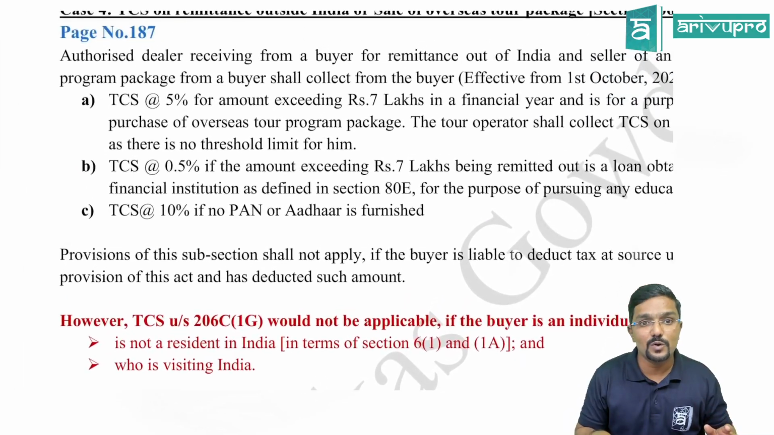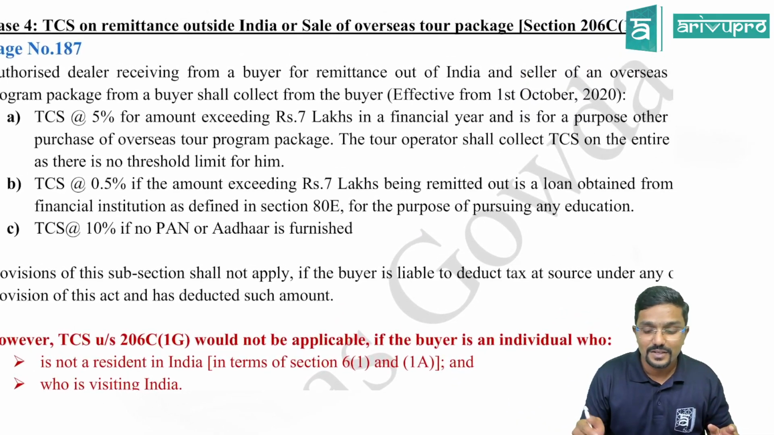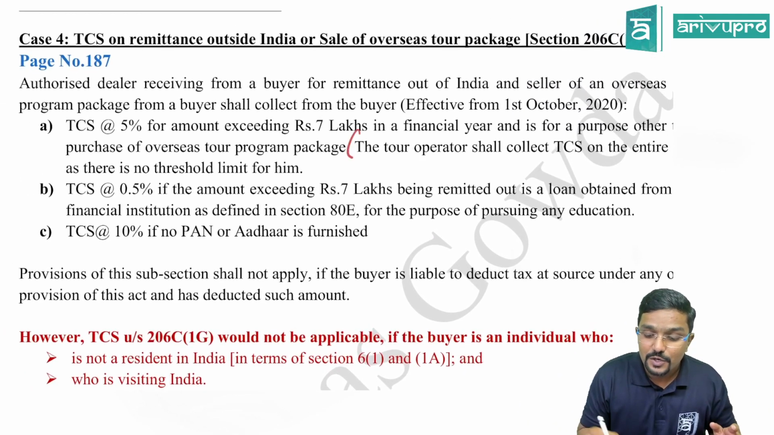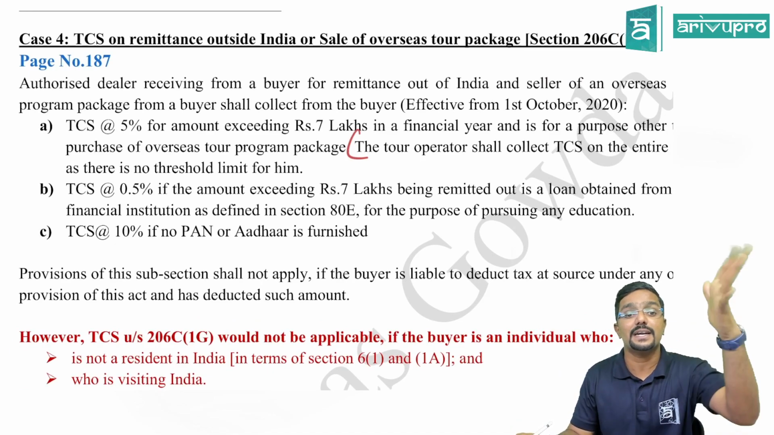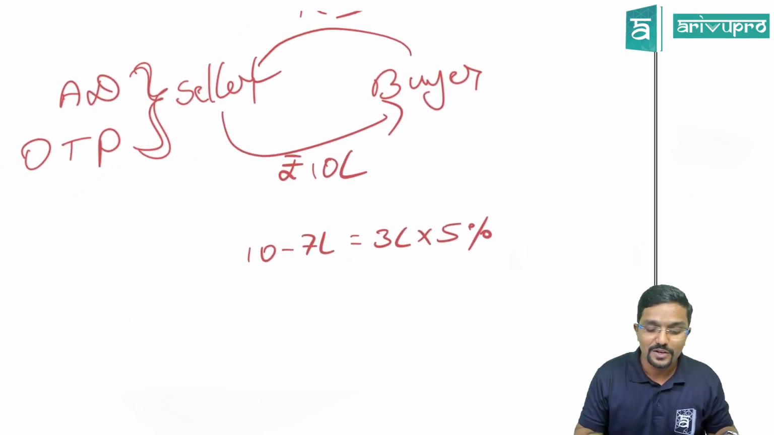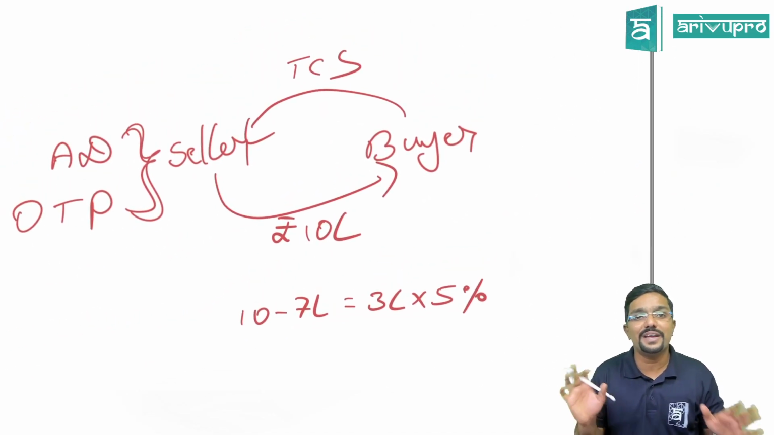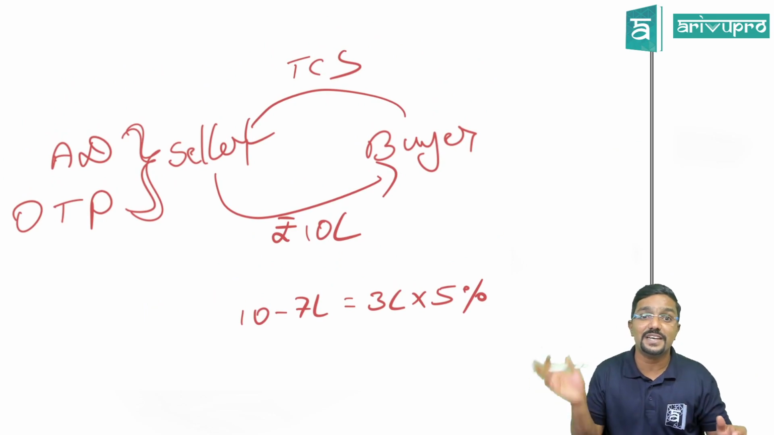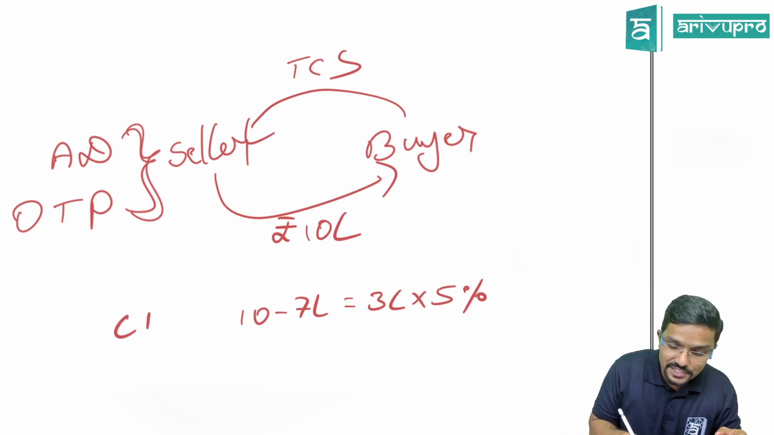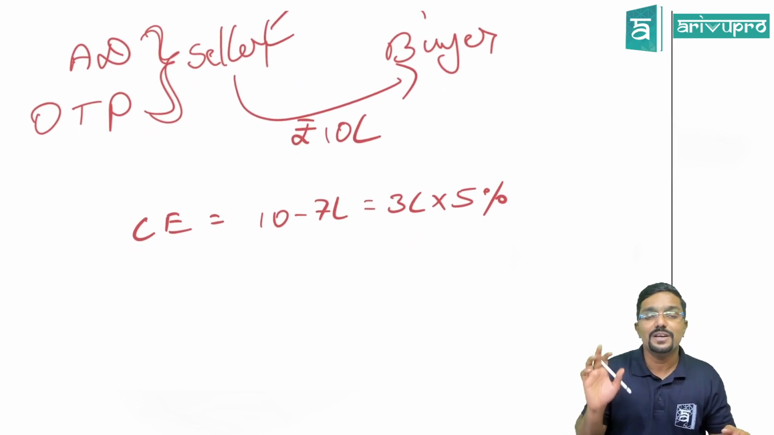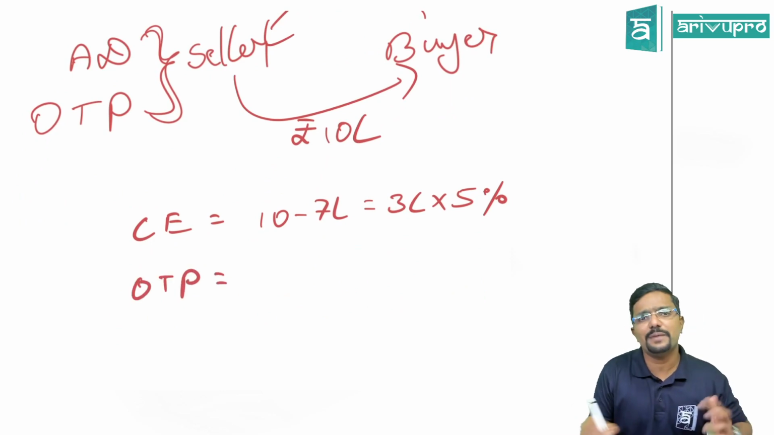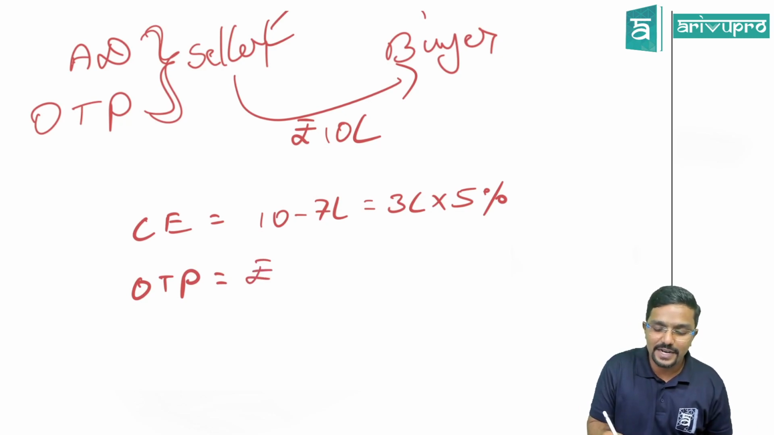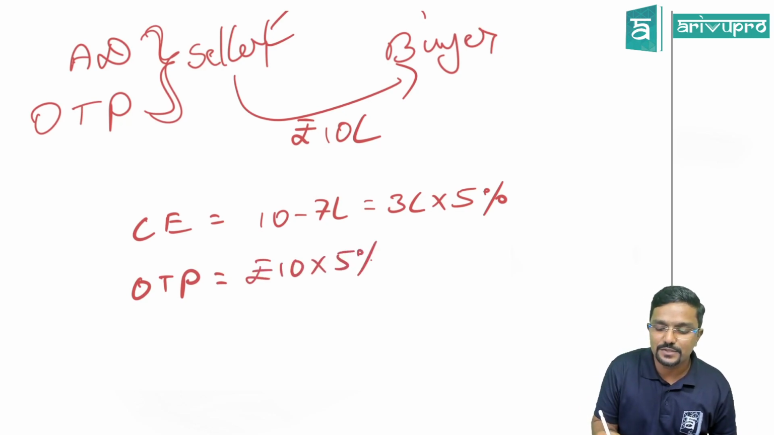Sir, what if it is a tour package? The tour operator shall collect TCS on the entire amount, as there is no threshold limit for him. Now assume the buyer is not exchanging the currency. Okay. Now assume I am buying an overseas tour package for the same 10 lakh. In that case, on the entire 10 lakh, 5% TCS would be collected.